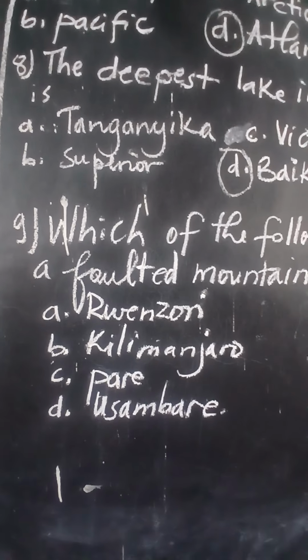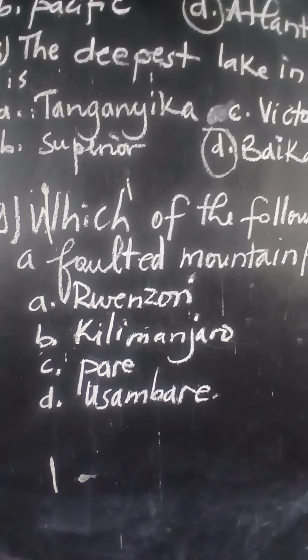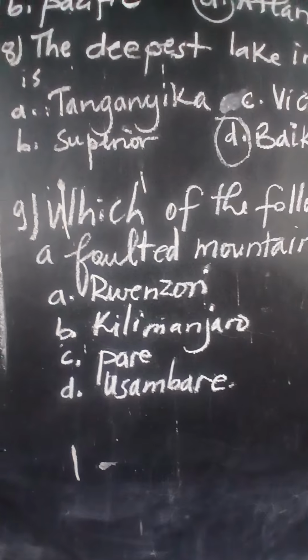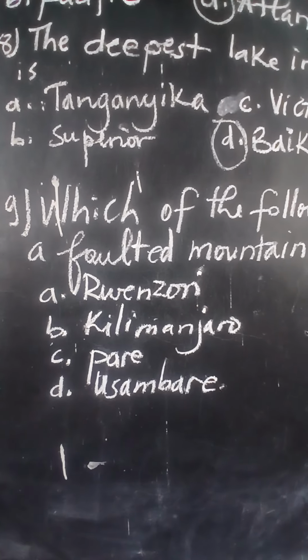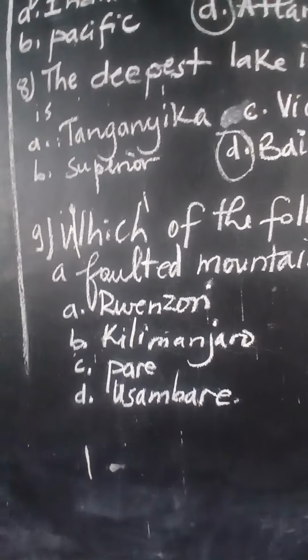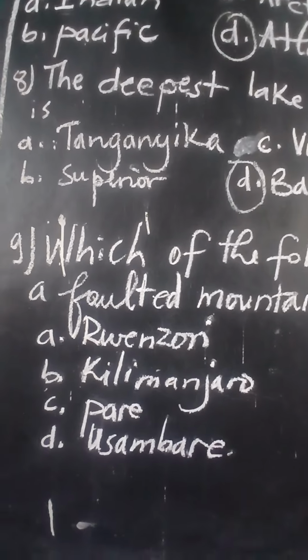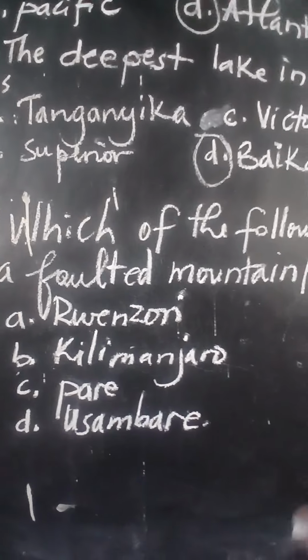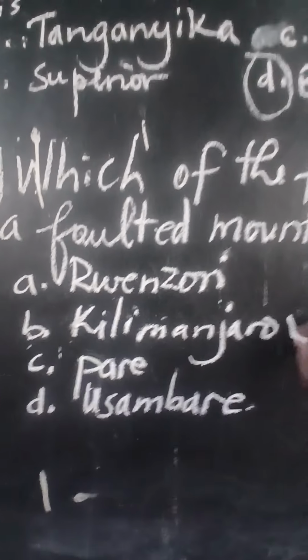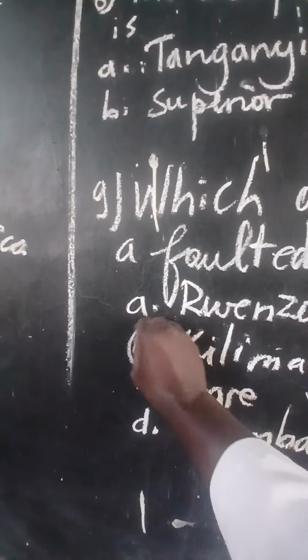A, Rwenzori; B, Kilimanjaro; C, Pare; D, Usambara. So the correct answer is B, because Kilimanjaro is not a block mountain, it is not a faulted mountain, but Kilimanjaro is a volcanic mountain.